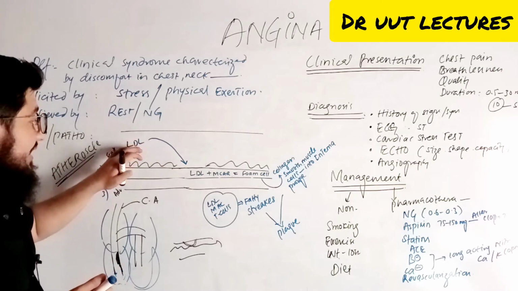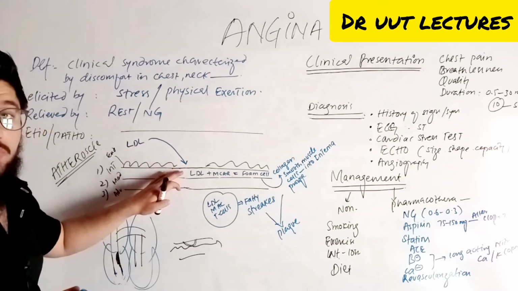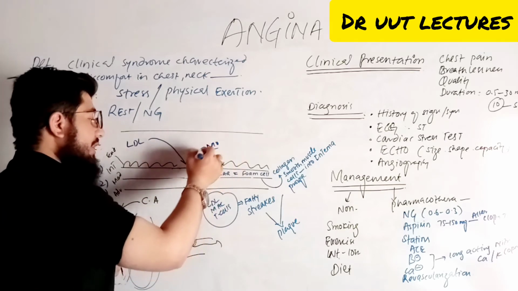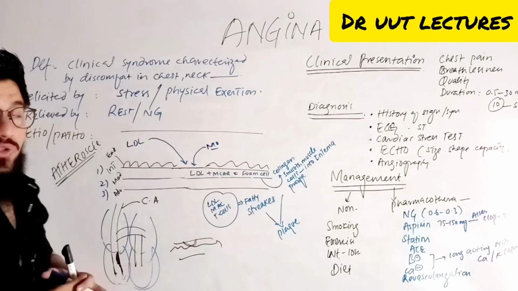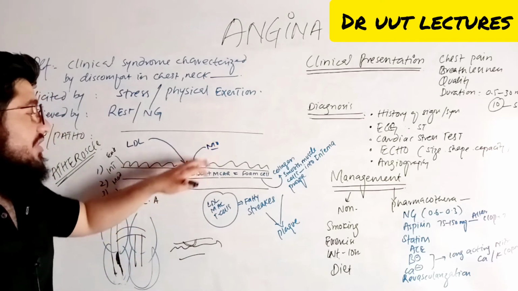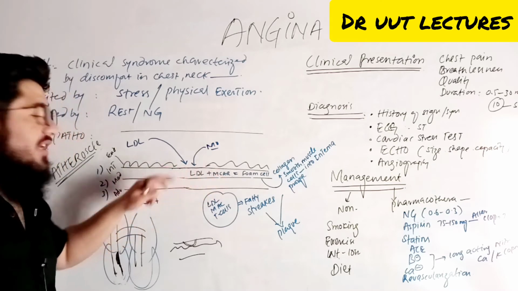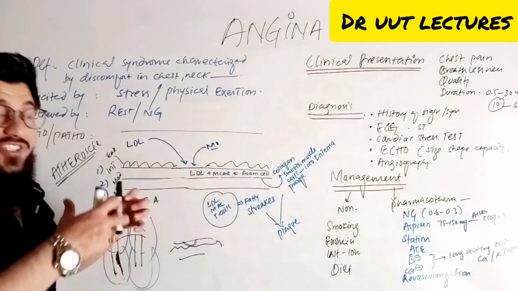Now, as this LDL reaches the intima, in the meanwhile, there will be monocytes traveling here in the blood. They will also come and diffuse into the intima. Now here, they will become macrophages, and LDL will become oxidized. Now these macrophages and oxidized LDL will interact.